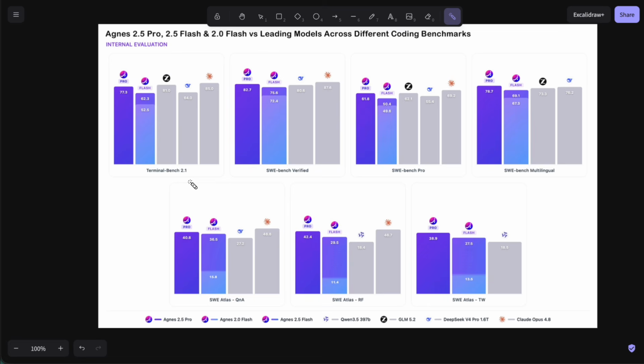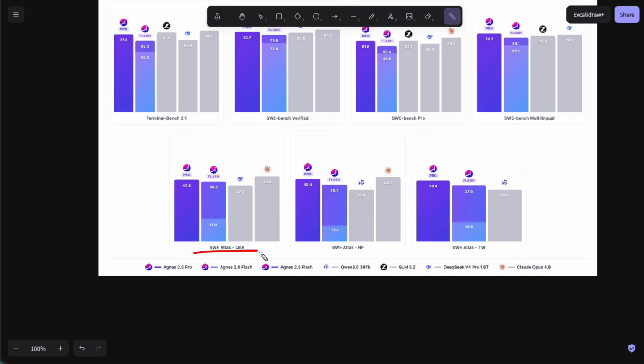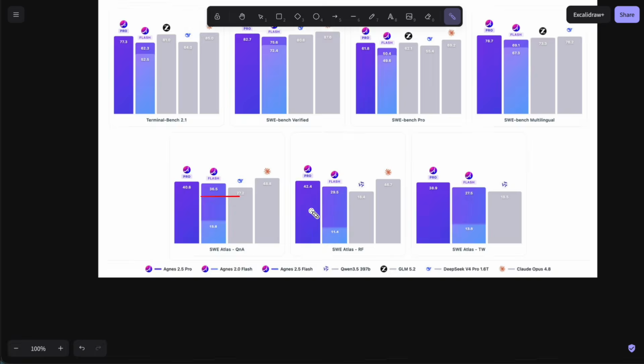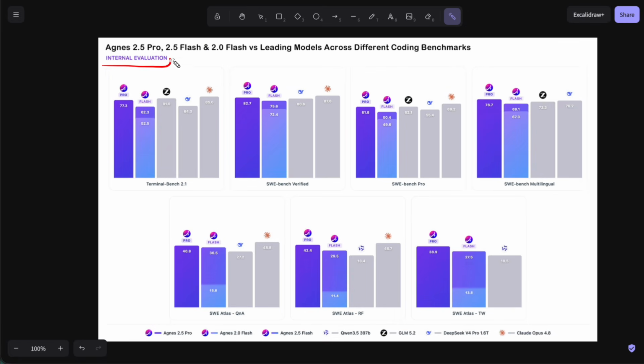And on a newer set of tests called SWE Atlas, both upcoming models pull ahead of GLM and DeepSeek by a wide margin, with 2.5 Flash more than doubling the current Flash on some sections. But, and this matters, the chart literally says internal evaluation at the top. These numbers came from Sapiens testing their own unreleased models. Nobody independent has touched them yet.